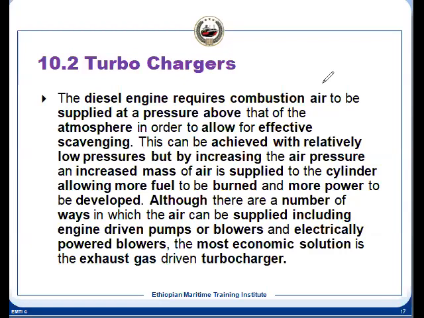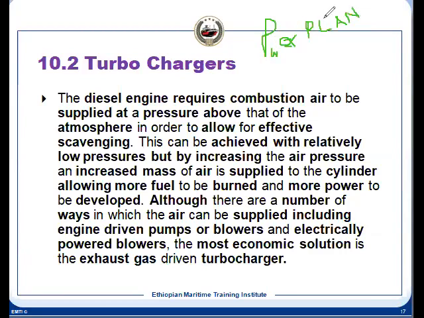If we increase the bore, our engine power will increase. The formula, if you see, is power proportional to PLAN. So that is the power.